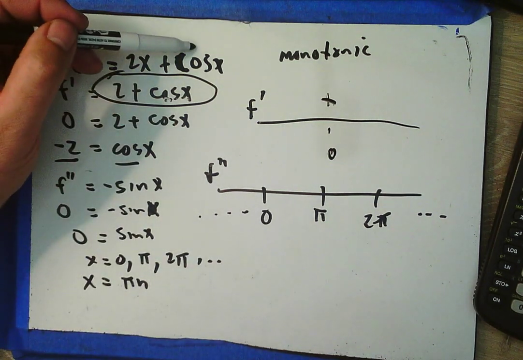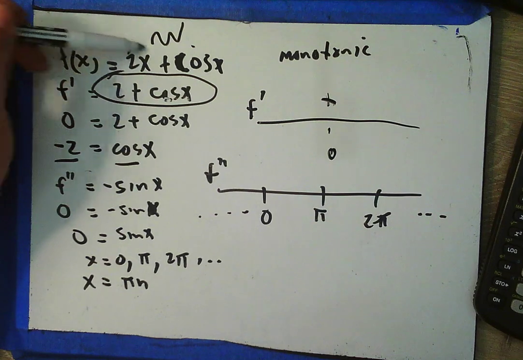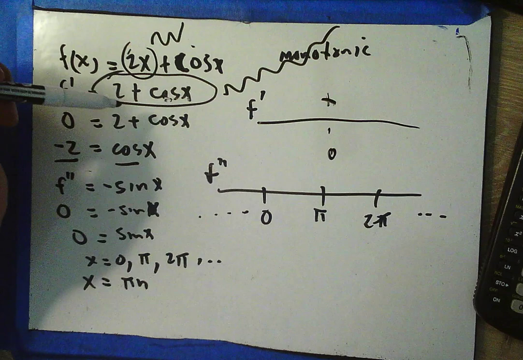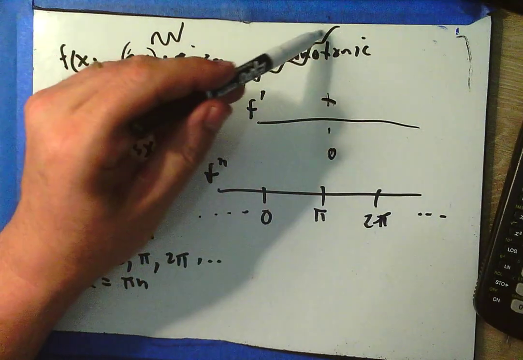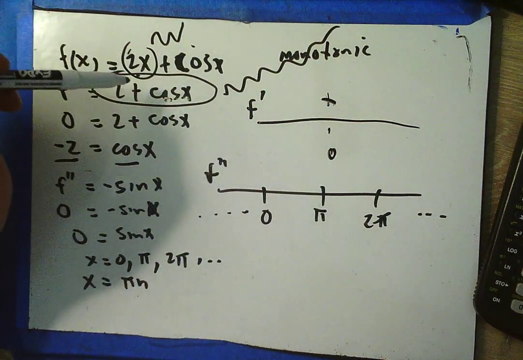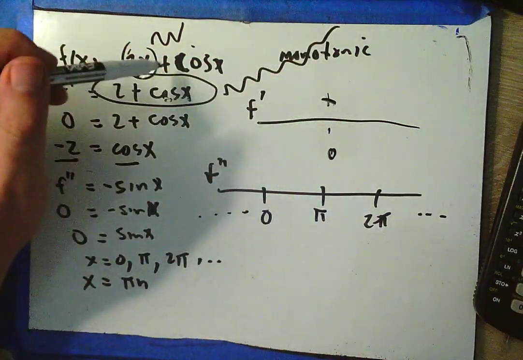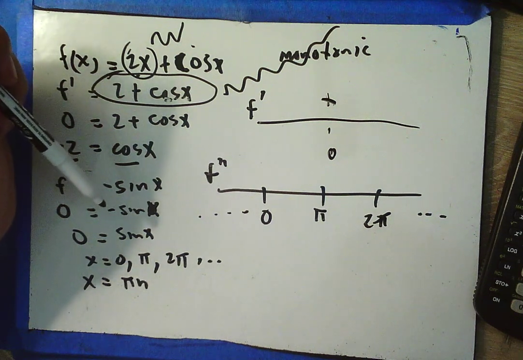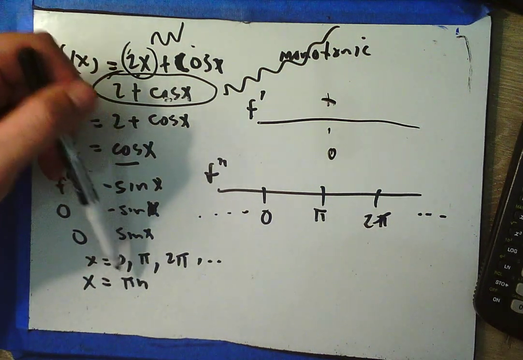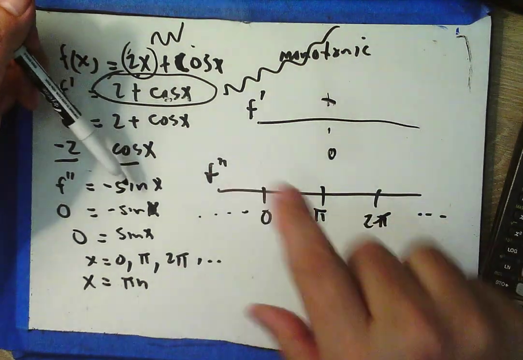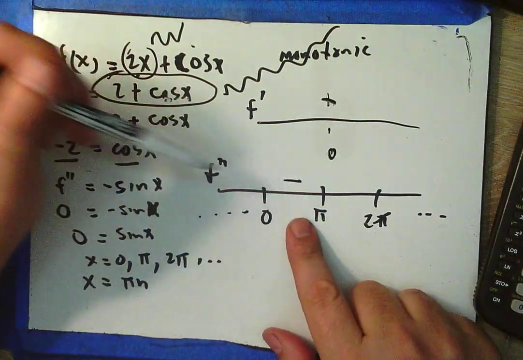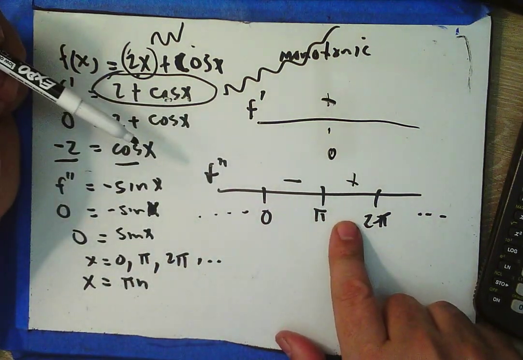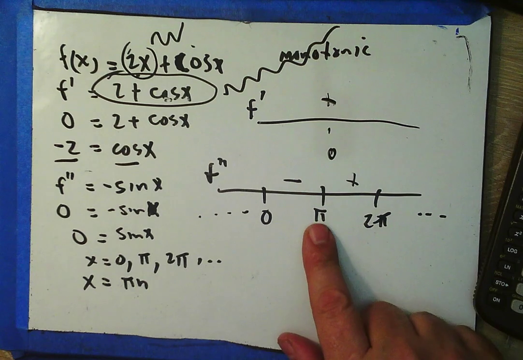Well, I guess I shouldn't be surprised because I know cosine is vibrating, and this is just saying let's vibrate as we go uphill. That's why this function is always increasing, because of this sending us up, up, up, up, and cosine vibrating means we're going to have lots of changes in concavity. Okay, so if I plug into my f double prime some things like pi over 2, I get a negative, and 3 pi over 2, I get a positive, and so I'm able to see that I have an inflection point here.